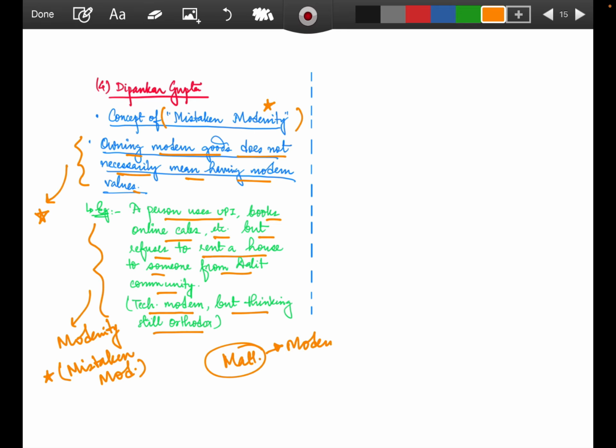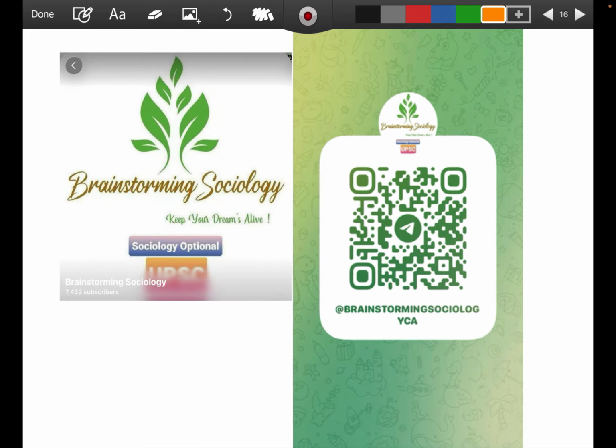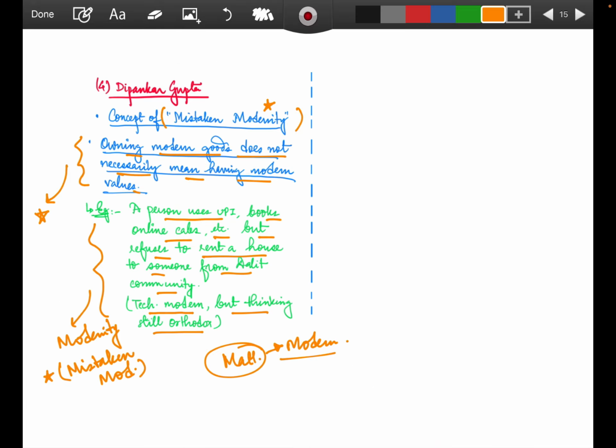We have luxurious cars, we have all the branded clothes and everything. But from the value system, completely unmodern, or orthodox, you can call it. Unmodern is not a word, but still we say that he is not at all a modern person, he is still orthodox. So this is what can be talked about in the form of mistaken modernity.